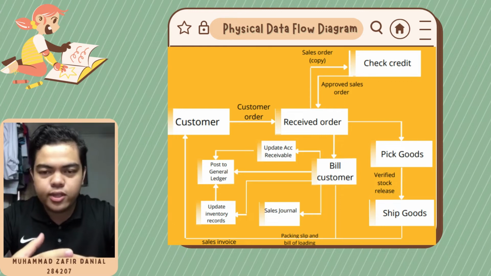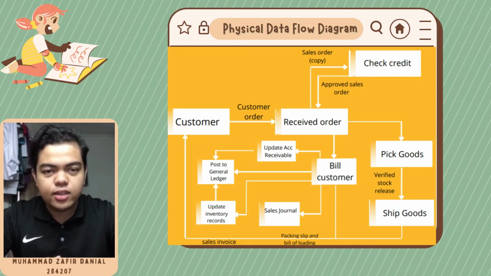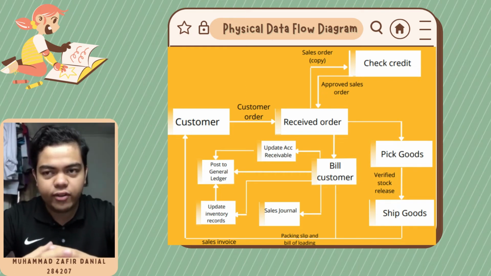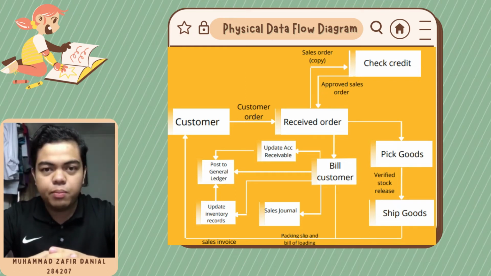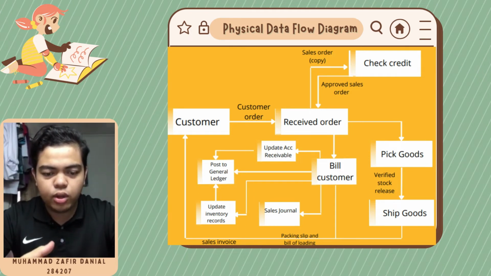When the company receives the order, they will proceed with the credit check. The company will make a copy of the sales order for the credit check, and they will proceed to get approval from the manager or supervisor to get the approved sales order. Once the sales order has been approved, they will proceed with billing the customer.